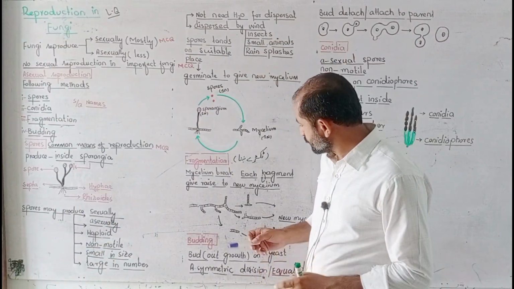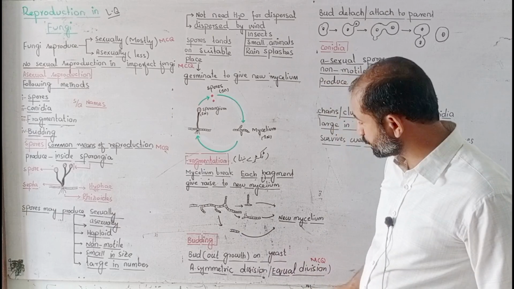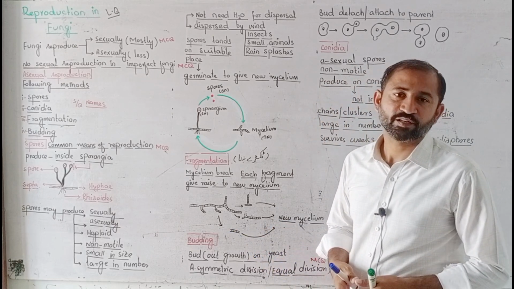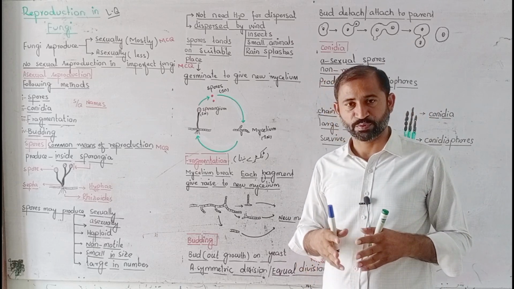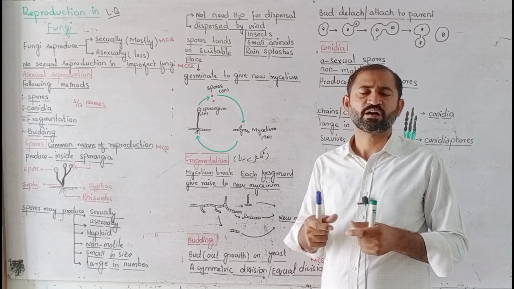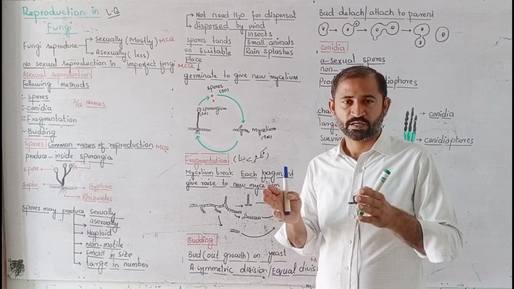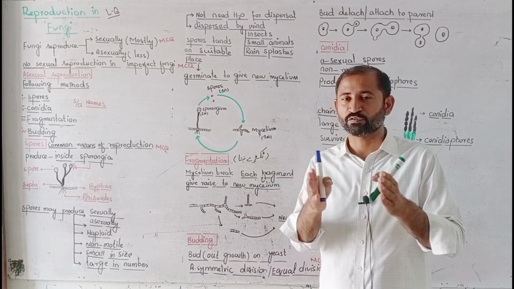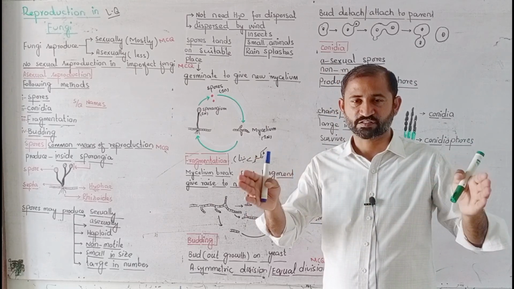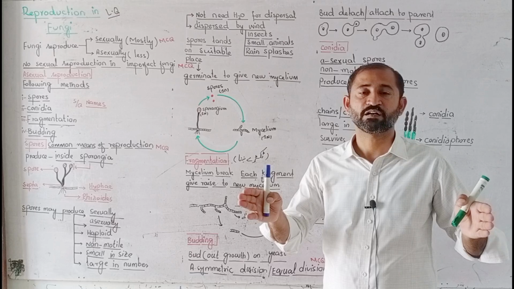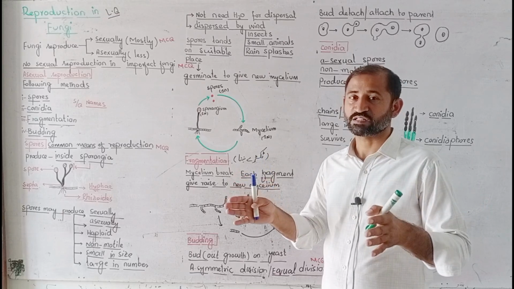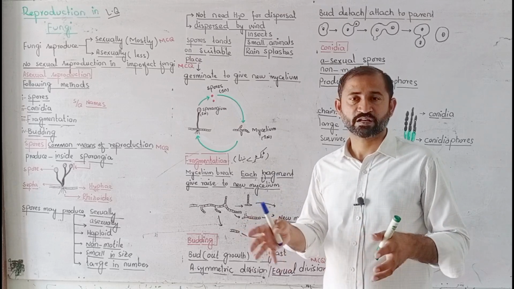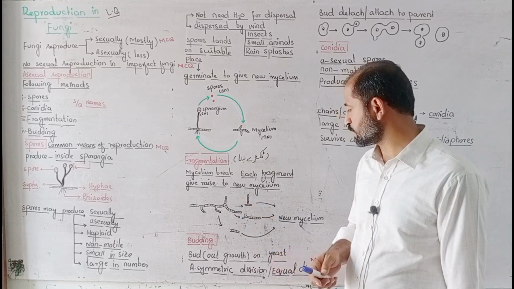Next one was budding. That is how they reproduce by budding. Budding means bud formation, and a bud is an outgrowth. Outgrowth means a part that shows more growth, and the nucleus of the parent will divide, and some of the nucleus goes to the bud. The bud increases in size, and when it attains a size equal to the parent cell, then it has both options. Either it detaches from the parent or it can remain attached with the parent to form filaments or large colonies.